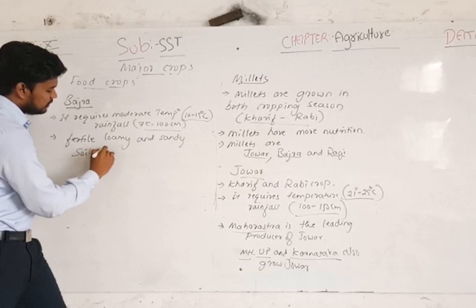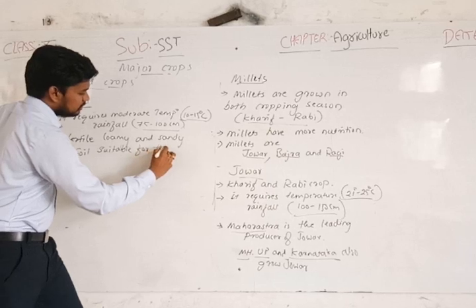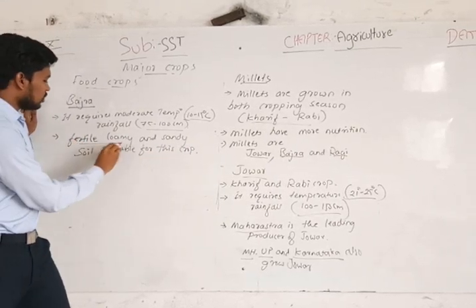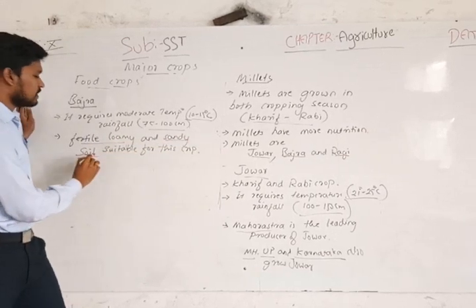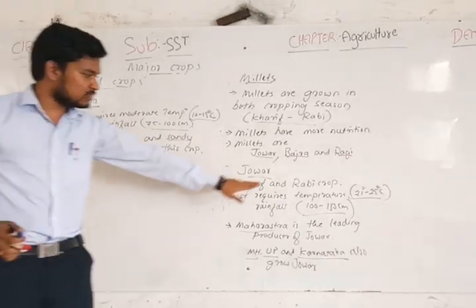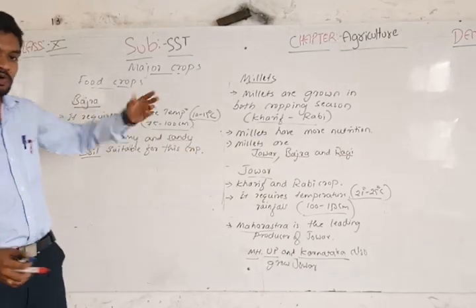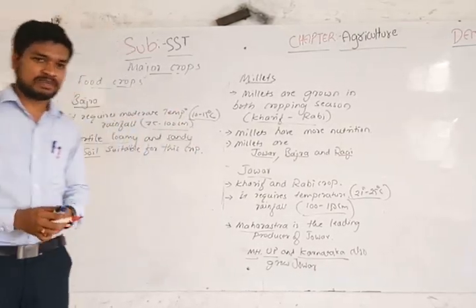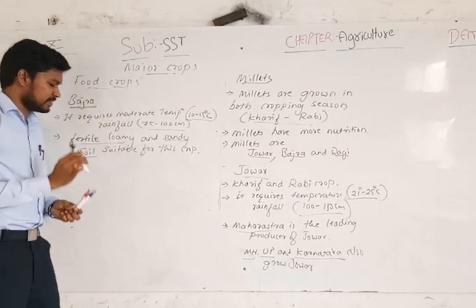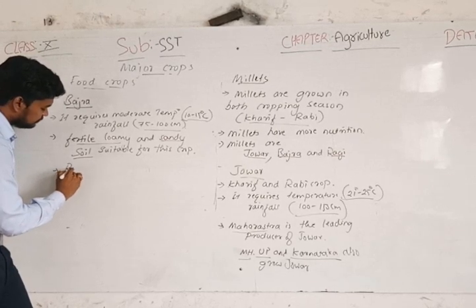In these two important soils, bajra grows well. But jowar requires loamy soil. Bajra is also grown in alluvial soil, and somewhat red and yellow soil is also suitable for its growth. Then the leading producer is Rajasthan.